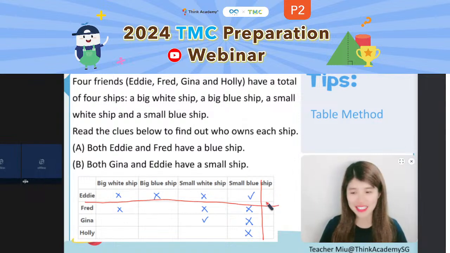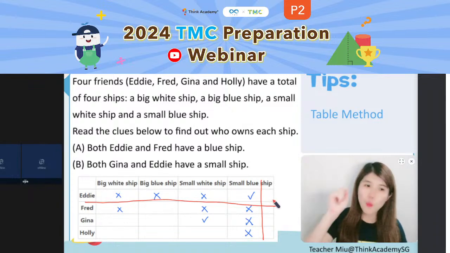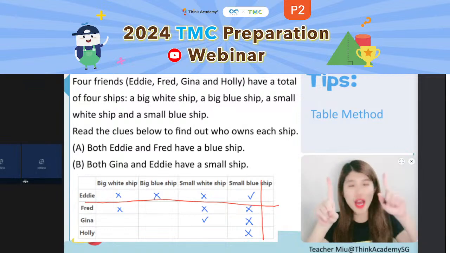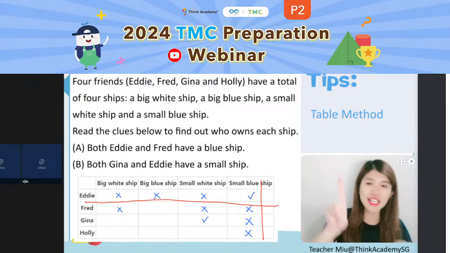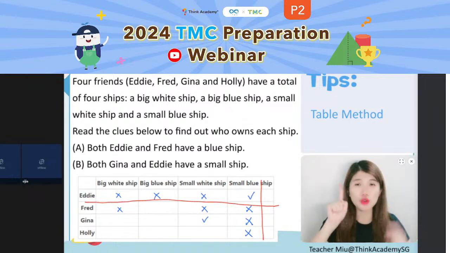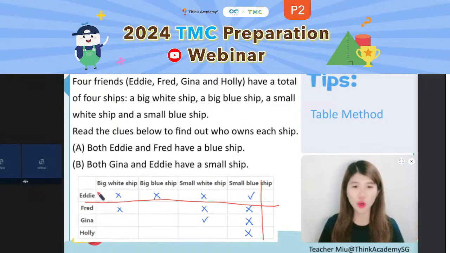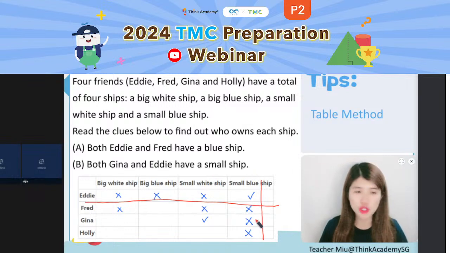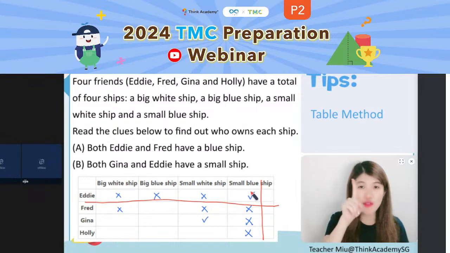Great. There must be only one tick, right? There's only one tick because this is a one-to-one question. So one person can only have one sheep, and at the same time, one sheep can only belong to one person. So for Eddie, only one tick. And also for the small blue sheep, only one tick. So this is one very important thing.